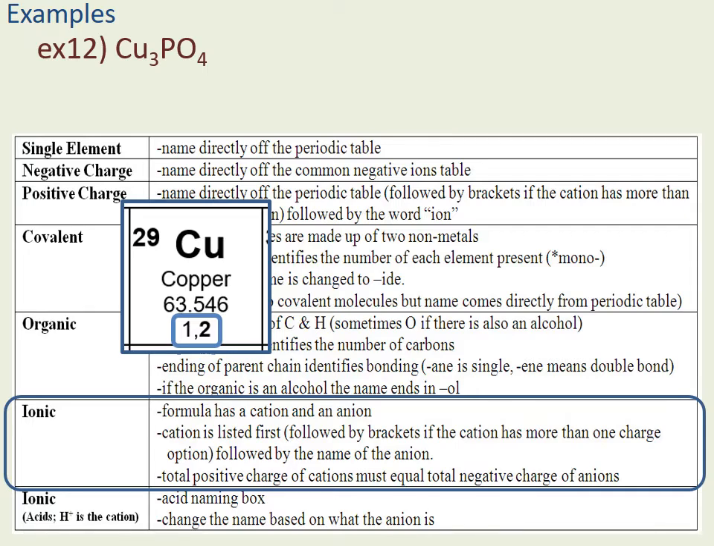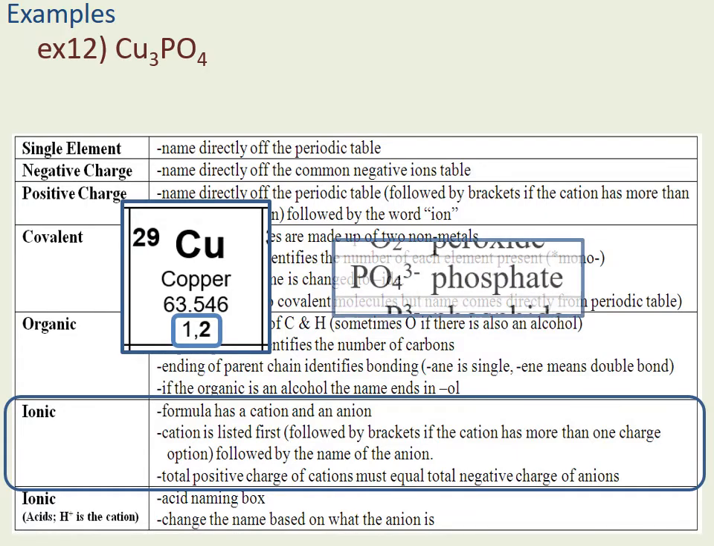How are we going to figure out which charge it's taking? Well, we're going to find out through the back end charge. So I'm going to have to look up the negative, which is PO4, and that is phosphate, and it tells me that PO4 has a -3 charge. So I've got PO4 with a 3- charge on the back, and I have 3 coppers on the front. Now remember, the back end charge has to equal the front end charge. So if I've got a -3 on the back end, I need a +3 on the front end.